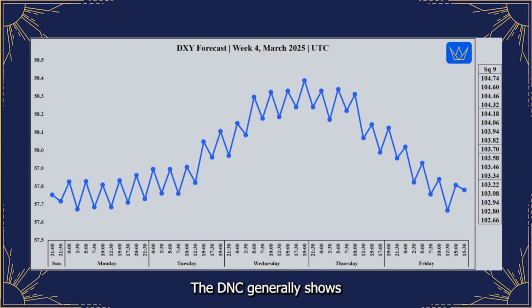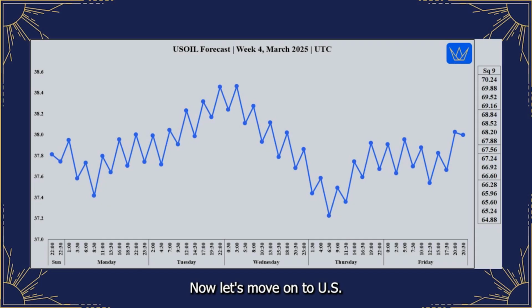The DXY generally shows relatively stable movement with a slight upward trend on Tuesday and Wednesday, followed by a decline on Thursday. Expect potential volatility around the USCB consumer confidence and new home sales data on Tuesday. Now, let's move on to UsOil. Our fundamental outlook this week is neutral to slightly bearish.